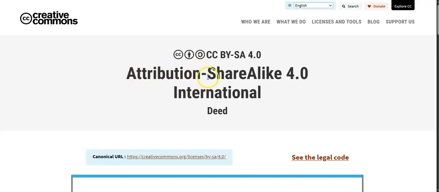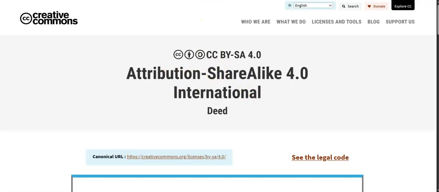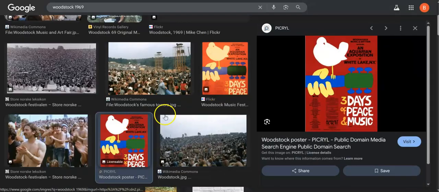to the image. Share alike over here means that if I do make changes to this image, when I then go ahead and republish it, I need to provide the same license to that new image as this one, so that other people can do the same with the new image that I create. So let's pick a different image. Let's get the Woodstock poster.